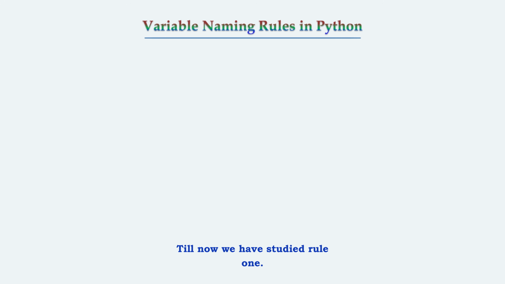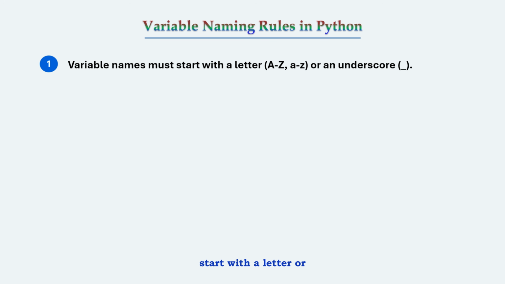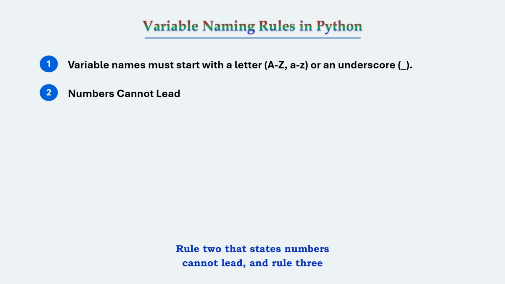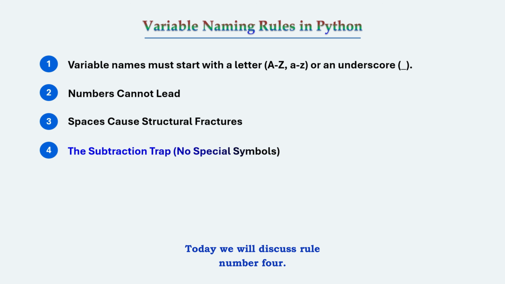Till now we have studied rule 1, that is variable names must start with a letter or underscore. Rule 2 states that numbers cannot lead. And rule 3 states that spaces are not allowed inside variable names. So after completing these 3 rules, now in this session we are going to continue learning the rules for variable naming in Python. Today we will discuss rule number 4, that is the subtraction trap.